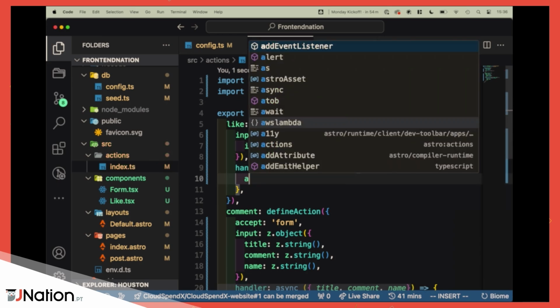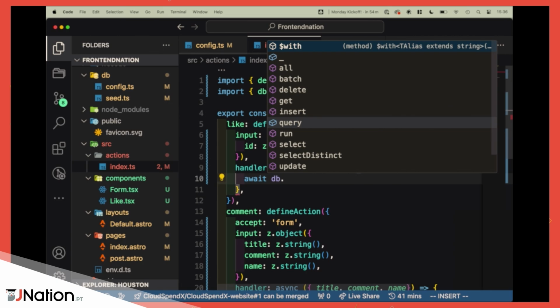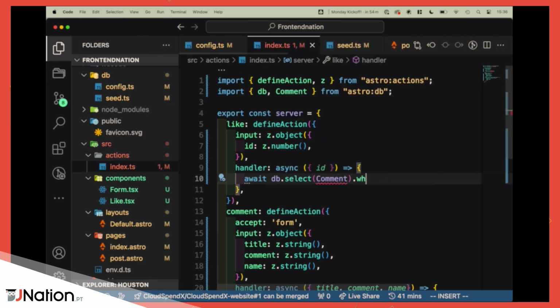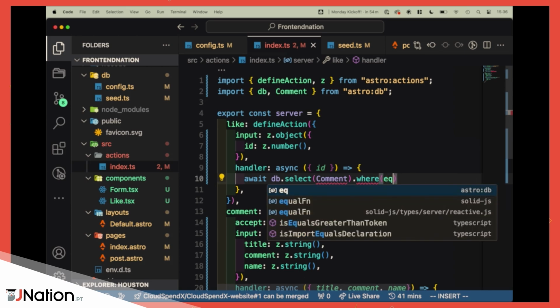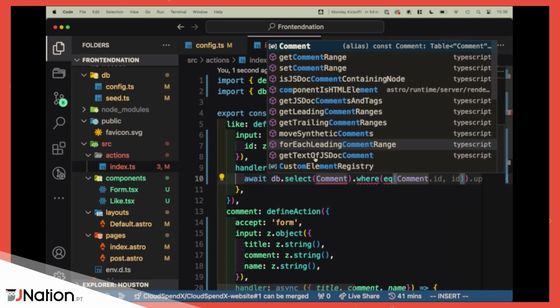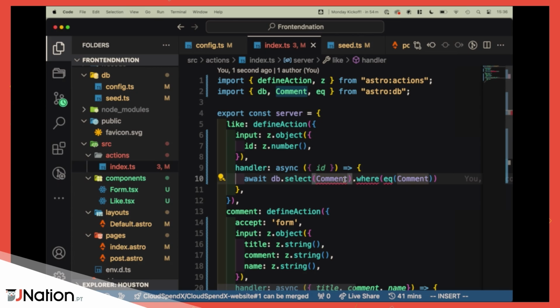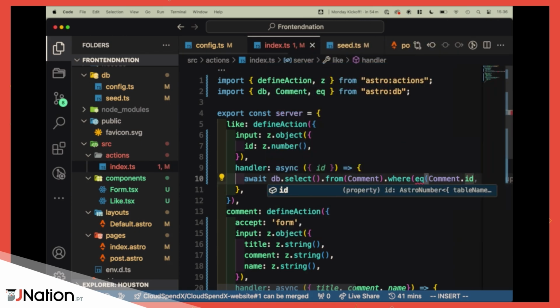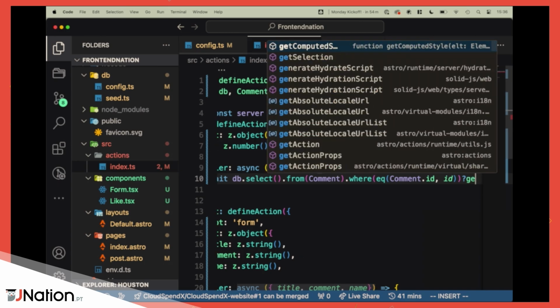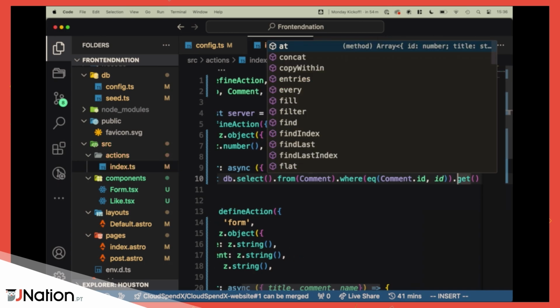So what we want to do is await the database and select from the comment where equals, let's import it. Oh, it's already there, fine. Select from comment where equals comment.id is the actual ID, and let's get that one. Cool.